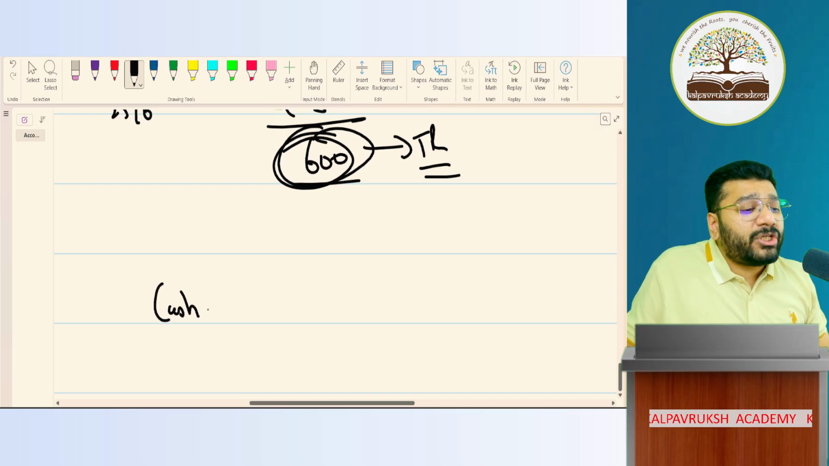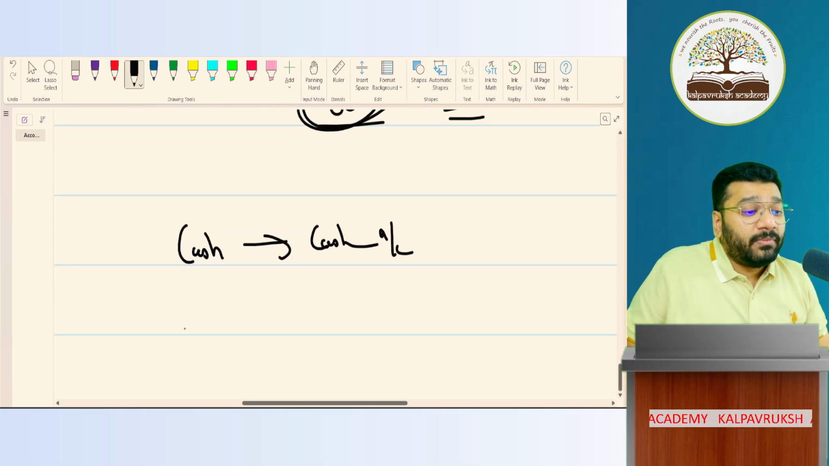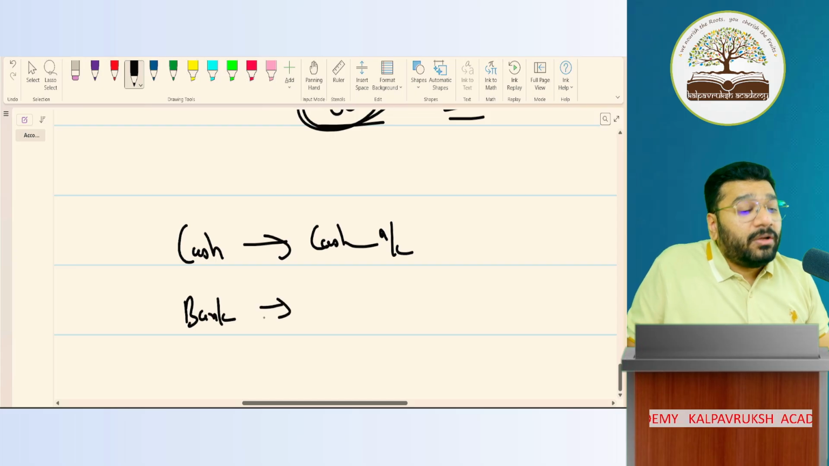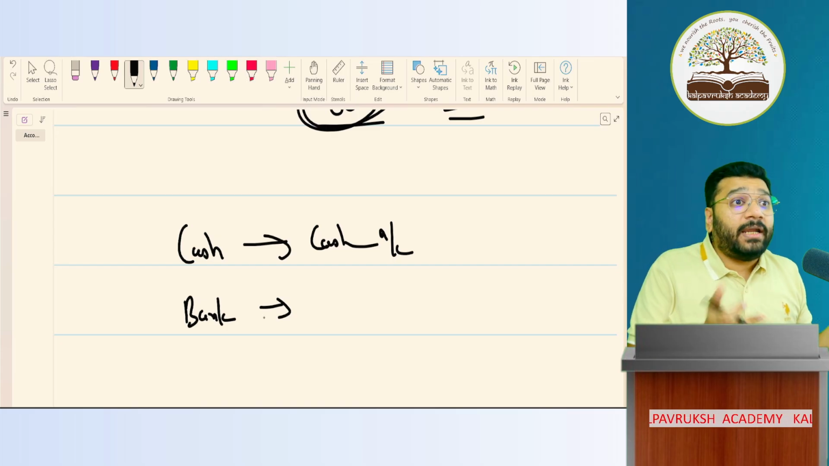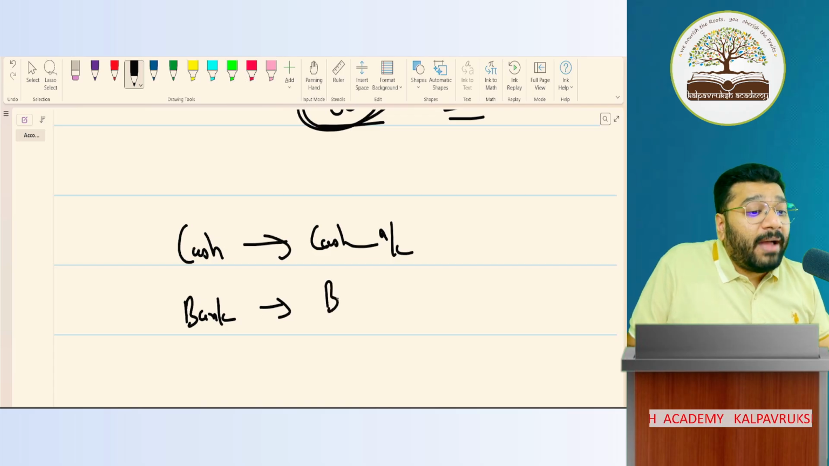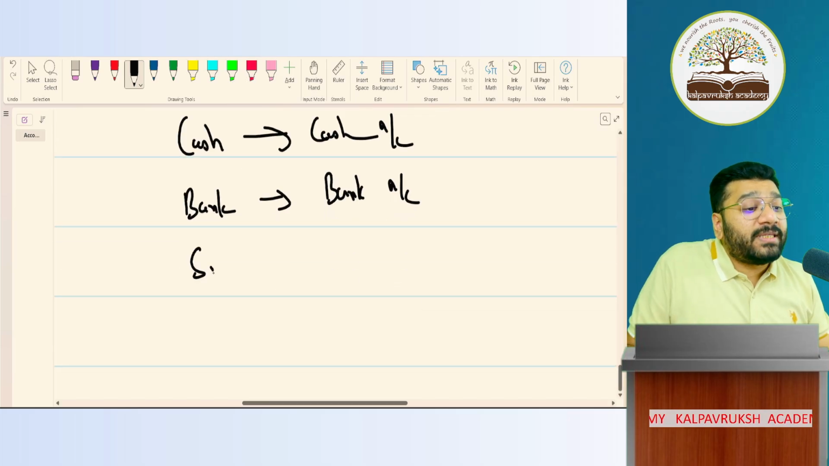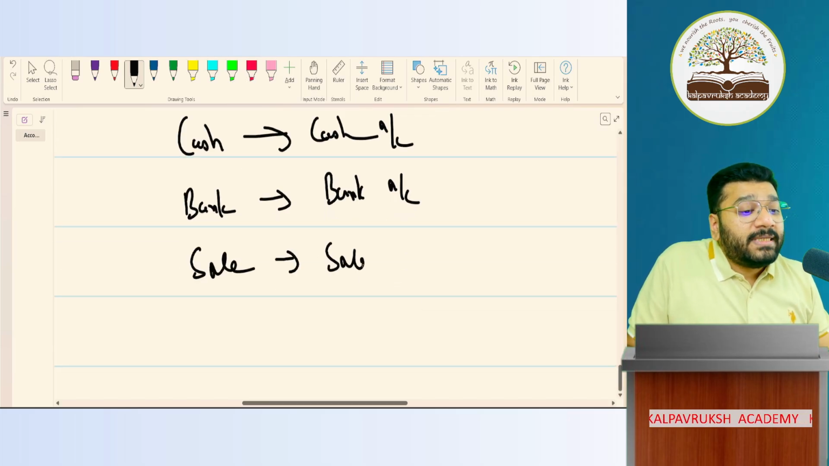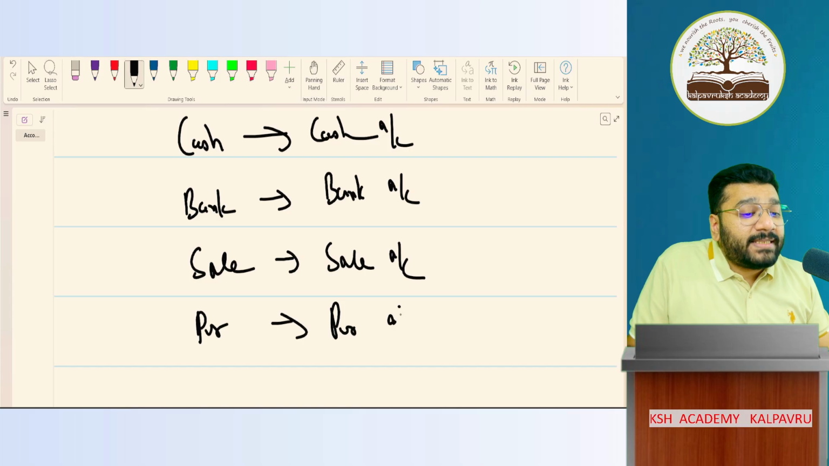If you want to know information about cash, you have to go to the cash account. You have to prepare the cash account and always look into the cash account. If you want to see what is my bank balance, how much money I got in total, from where I got it, to whom I paid it, if you want all the bank related transactions, you'll open one account called bank account. If I want information about sales, I'll go to the sale account. If I want information about purchase, I'll go to the purchase account.